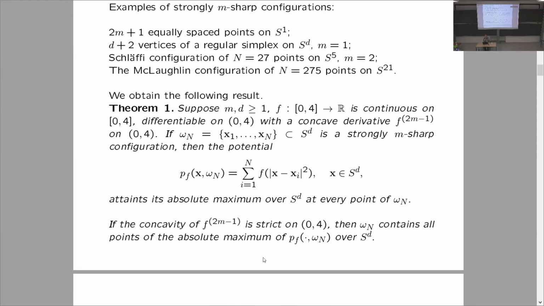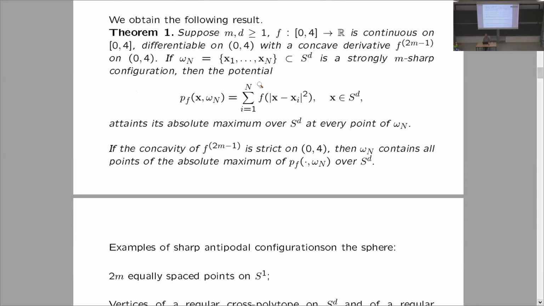We show the following. Suppose that f is a continuous potential function on [0,4], differentiable inside (0,4), and the derivative of order 2m minus 1 is concave inside (0,4). If omega n is a strongly m-sharp configuration, then the potential of this configuration attains its absolute maximum over S^d at every point of the configuration itself. And if the derivative of order 2m minus 1 is strictly concave, then those are the only points where the absolute maximum is attained. So the absolute maximum is attained only at omega n.